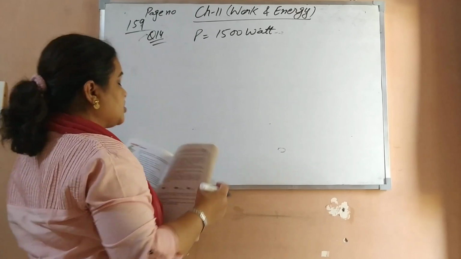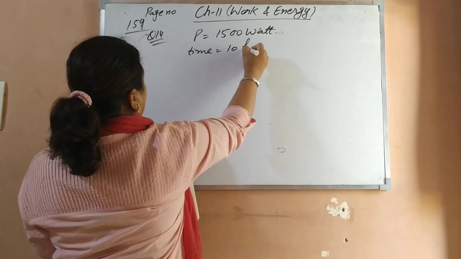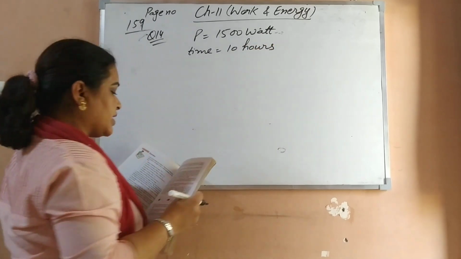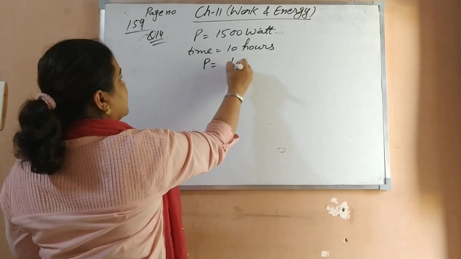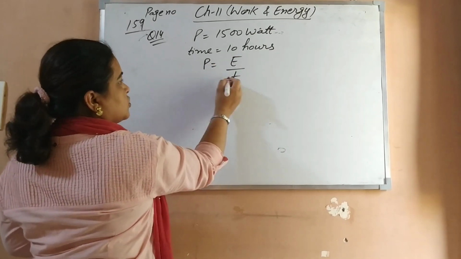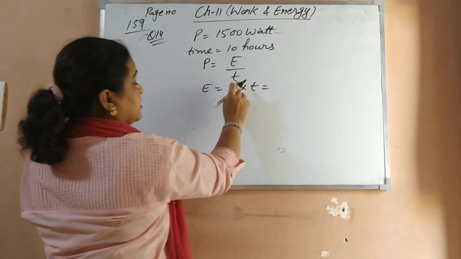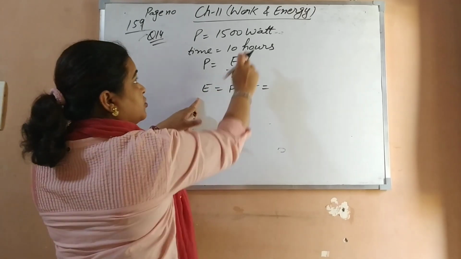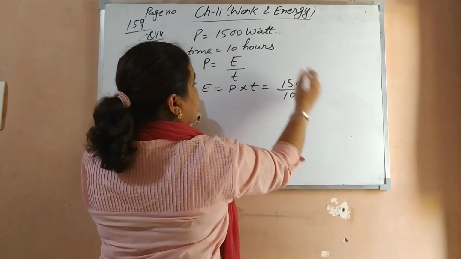How much energy is used in 10 hours? What is the time given? 10 hours. And what is it asking? How much energy is consumed? We know that power is the rate of transfer of energy, or energy consumed per unit time. So what do we have to calculate? Energy equals power into time. But for this, energy consumed should be in kilowatt hour, so we will divide by 1000 to convert watt into kilowatt.